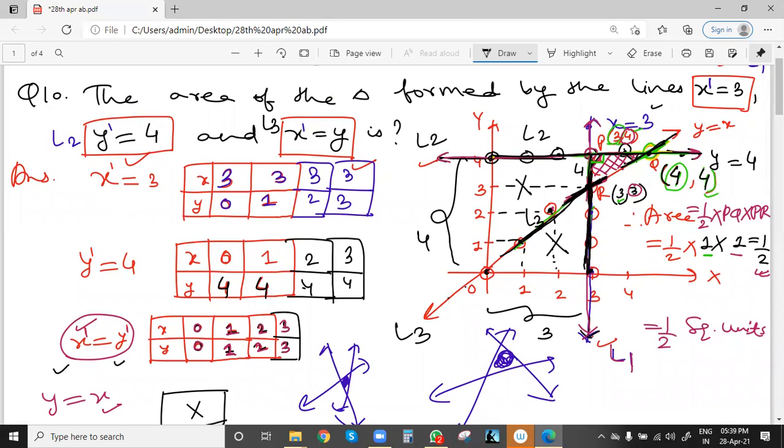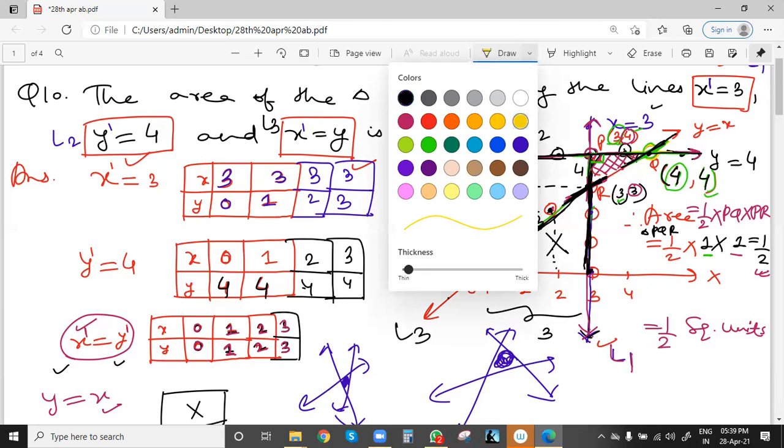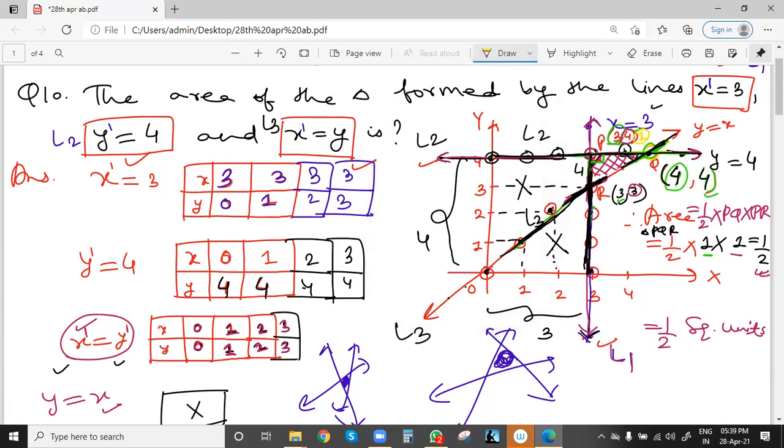Now the area of triangle PQR will be equal to half into base PQ into height PR. So PQ length will be 4 minus 3, which is 1, and PR will be the same, 4 minus 3, which is 1. The height will be 1, and the width also 1. So 1 into 1 by 2. This is length 1, and this is also length 1. I think half is the final answer.